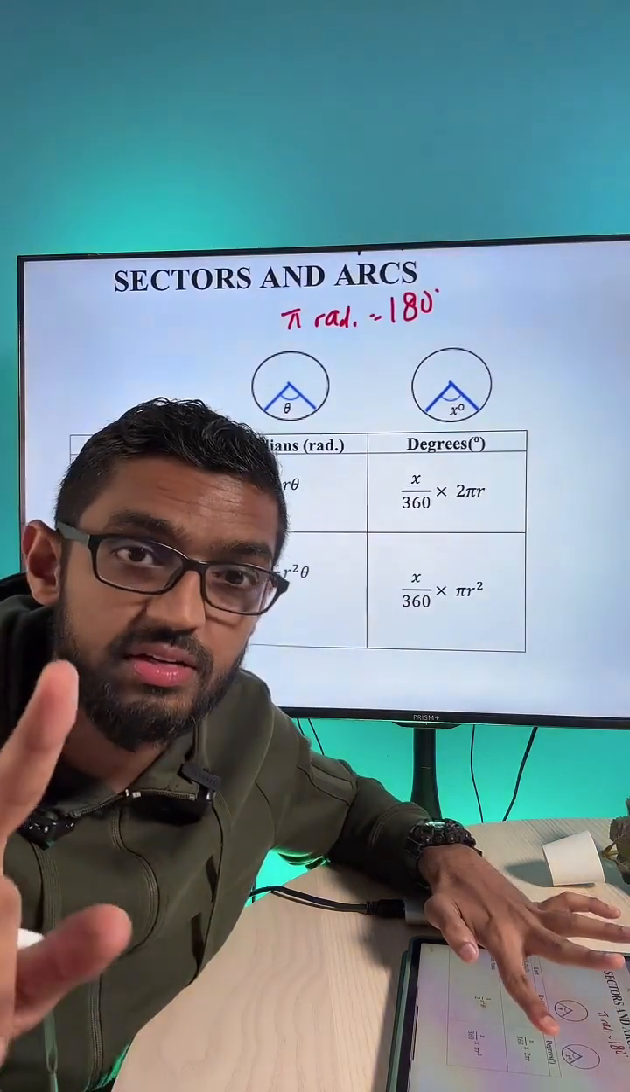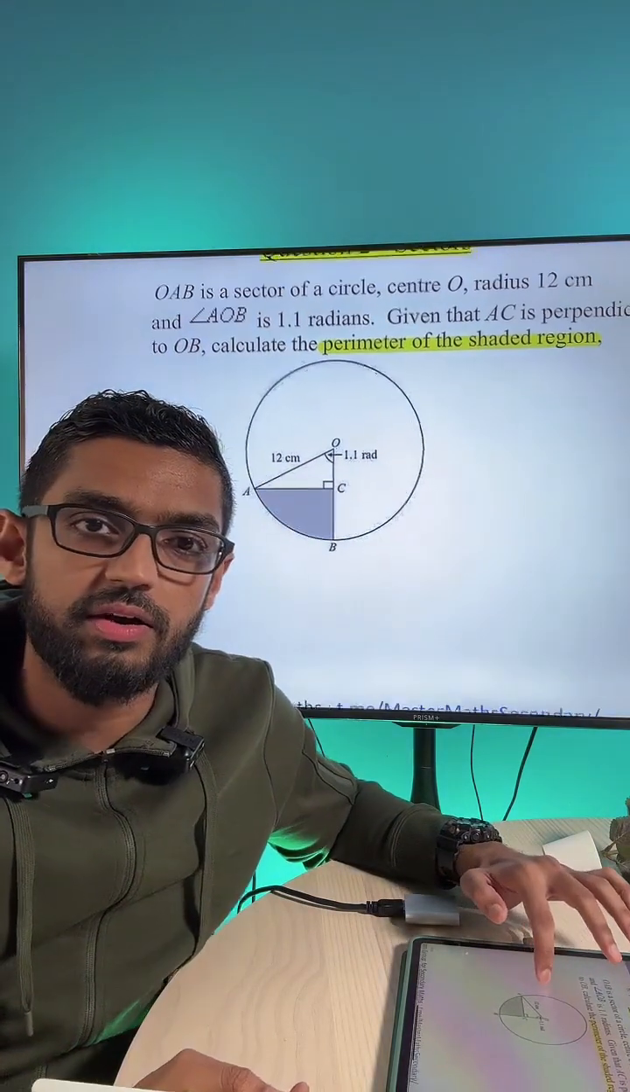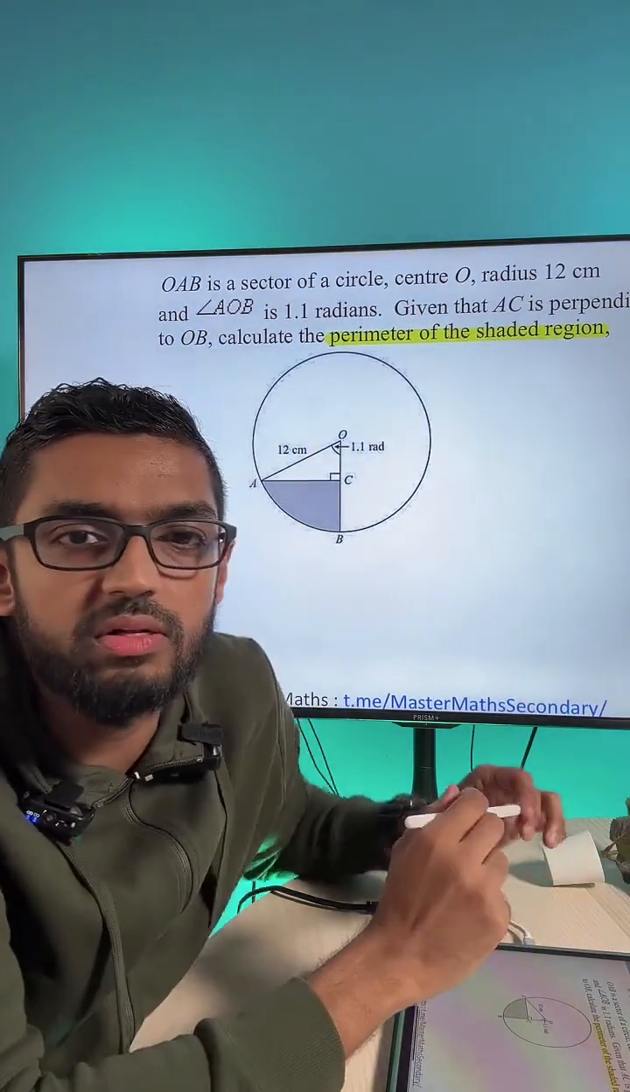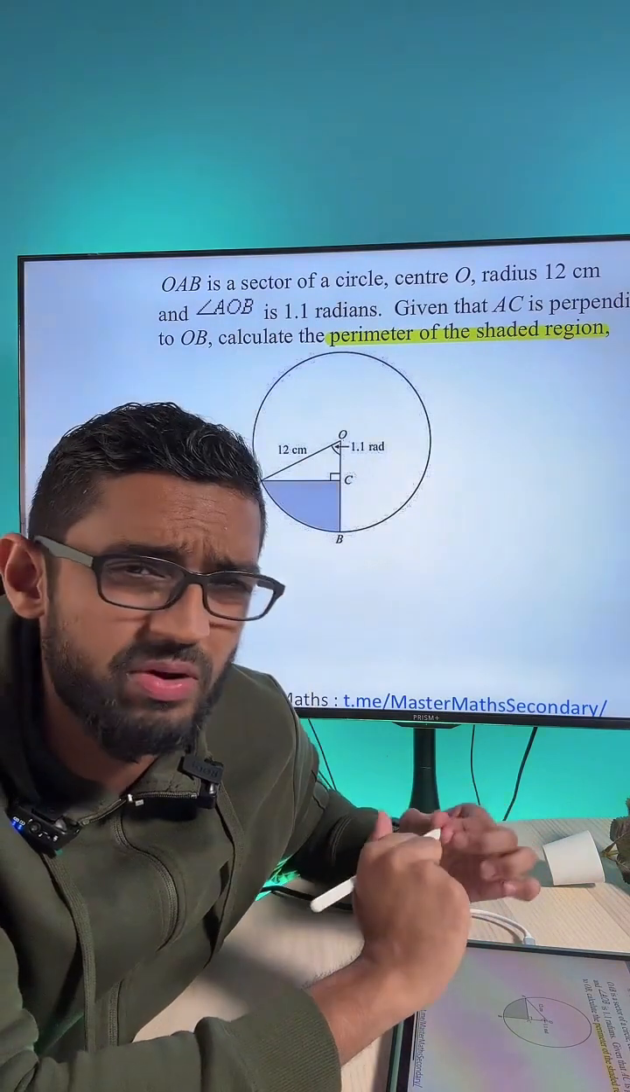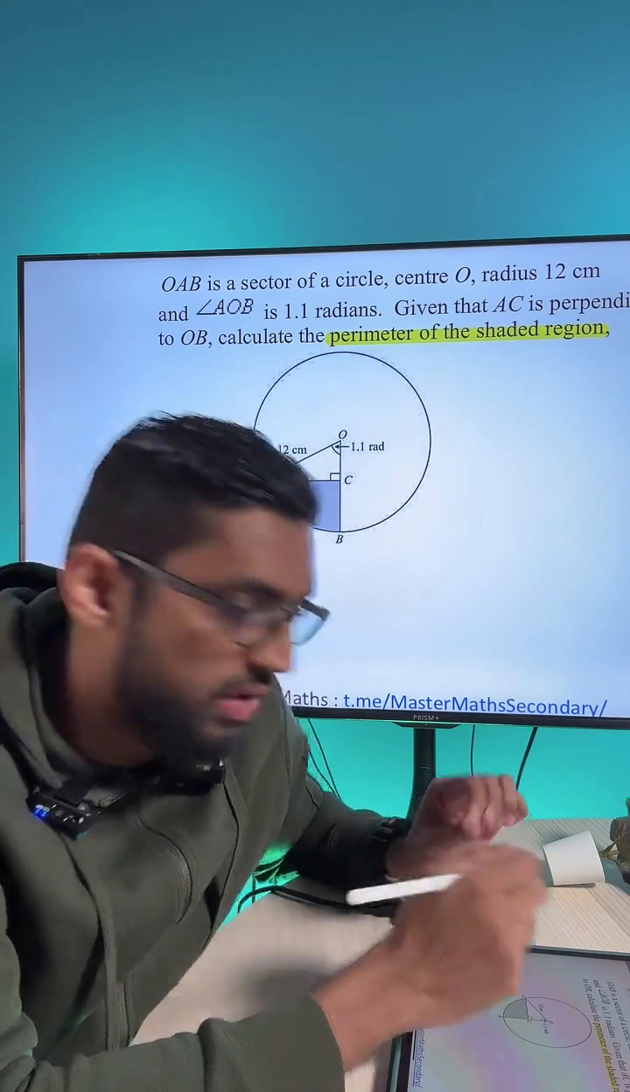Okay, with this knowledge we have, we go back to the earlier question. Alright, so this is the sectors question. I pulled this out from an exam paper. I can't remember whether it was TYS or a prelim question. You may want to just try this out right now on your own.